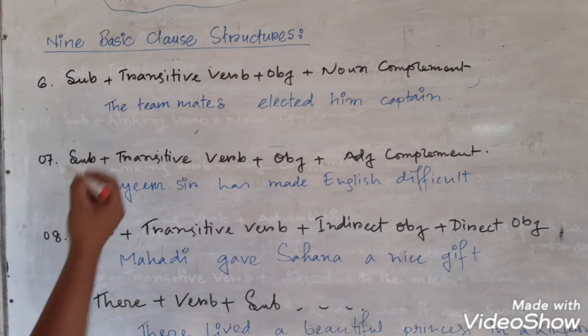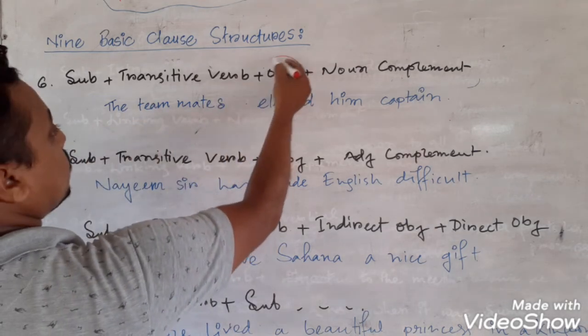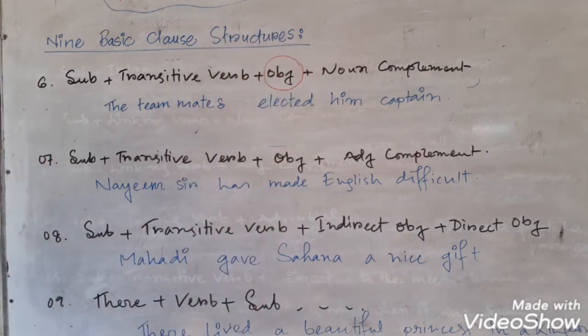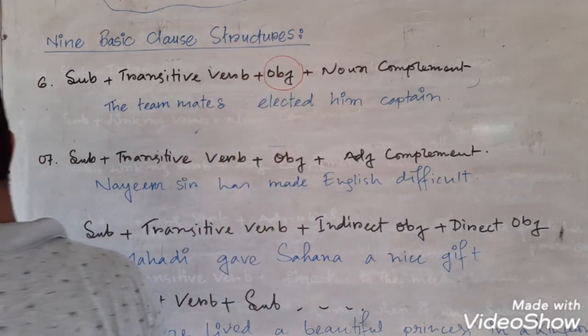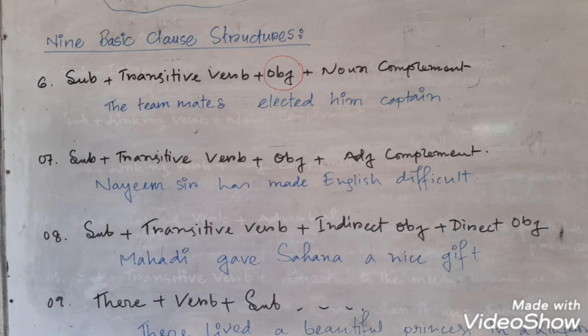It is a bit tricky to understand. Okay, so actually here you can get an object, right? And what is the structure of an object? Noun, pronoun, noun phrase, gerund and noun clause.